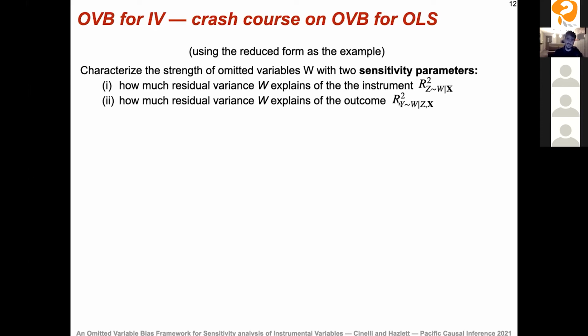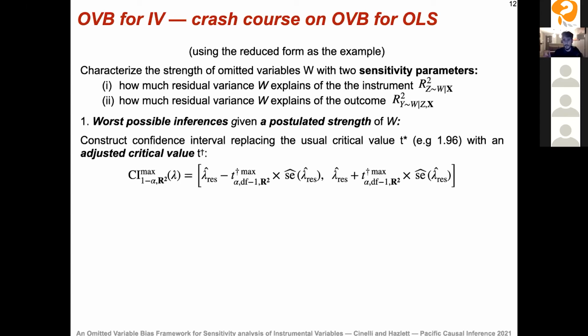And the second sensitivity parameter parameterizes how much residual variation of the outcome this omitted variable W explains. Once we have these two sensitivity parameters, that's all we need to compute the worst possible inferences we could have given a postulated strength of W. And this is actually very easy to compute.